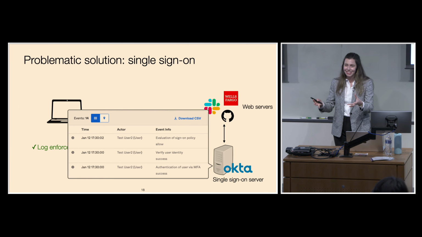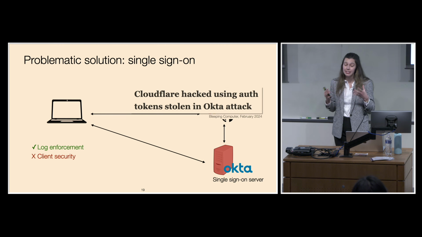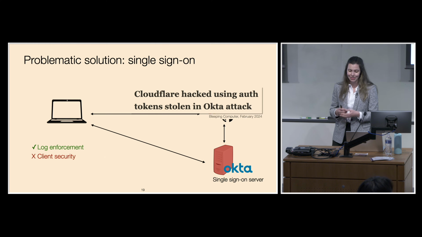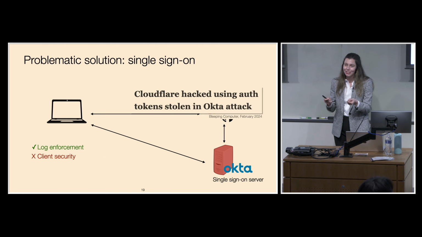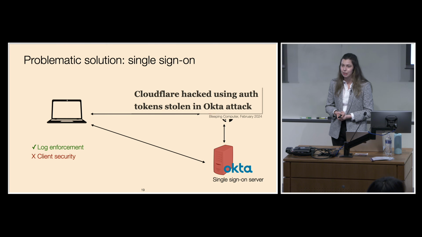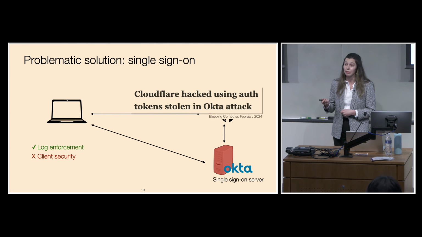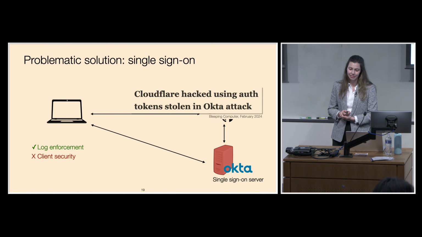But when we get this nice new auditing functionality, we're also creating new problems. So in particular, the single sign-on server becomes a single point of security failure in the system. So because the server is storing user credentials, now if an attacker breaks into the single sign-on server, it can access potentially many users' accounts. And we saw this happen at the end of 2023 when attackers broke into Okta's customer support unit and stole authentication tokens, which allowed them to break into accounts that were linked via Okta. So Cloudflare discovered that they'd been breached just last month using authentication tokens that were stolen from Okta.